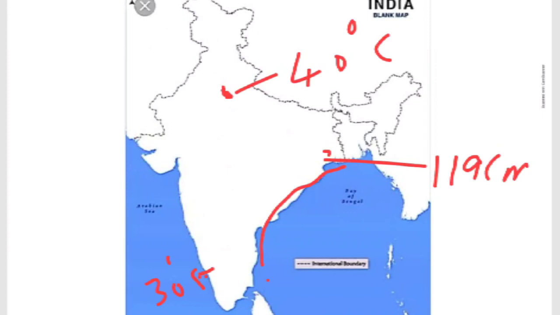At the same time, in the Rajasthan area, Bikaner is there. Bikaner is the name of a place located in the interior part of Rajasthan, children. It receives only 24 centimeters of rainfall. Kolkata receives 119 centimeters because it is located near the ocean, near the Bay of Bengal. So this much is given for the distance from the sea.